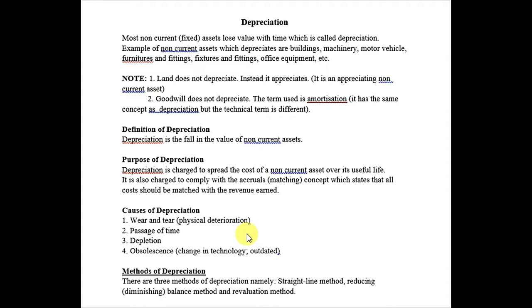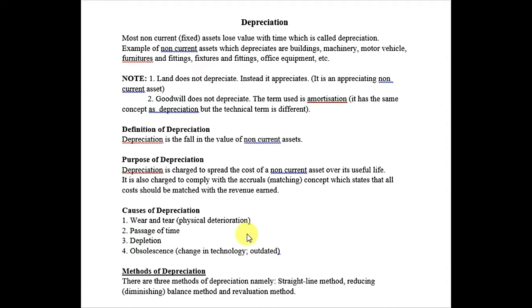The causes of depreciation: wear and tear, physical deterioration, passage of time, depletion, obsolescence, change in technology, outdated. The first reason is the rust, rot and decay which comes in our machineries, that our machineries start to have some rust over them.